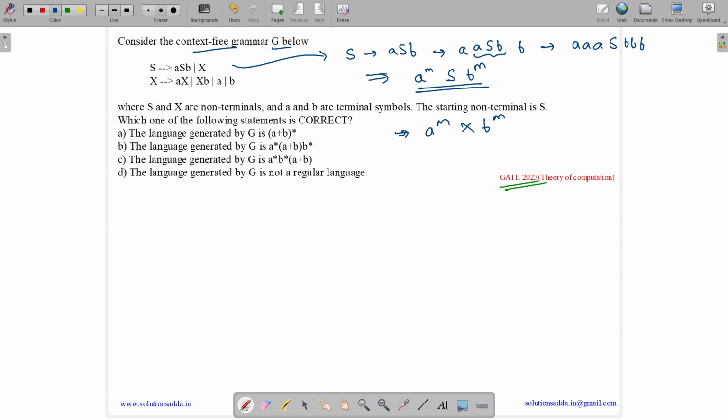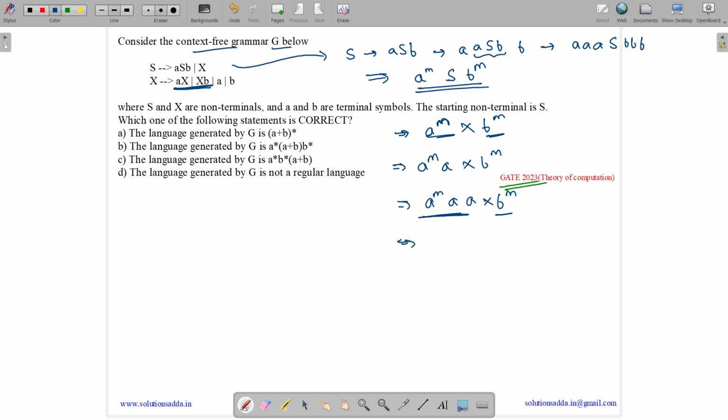But now see what is X. X can be replaced by AX or XB. So if we replace X by AX, we have a to the power m, AX, b to the power m. Again if we replace it by AX, we get more A's. So initially it was equal, but later on we can remove this equality. So the equality is not at all followed.